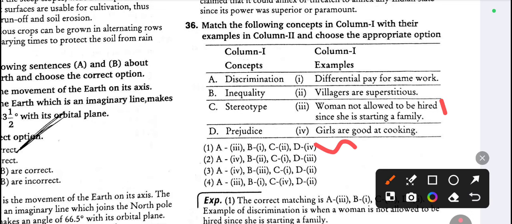Next one, inequality: differential pay for same work. This is inequality. Next, stereotype: villagers are superstitious. This is stereotype. And prejudice: girls are good at cooking. This is prejudice. So option 1 is correct.